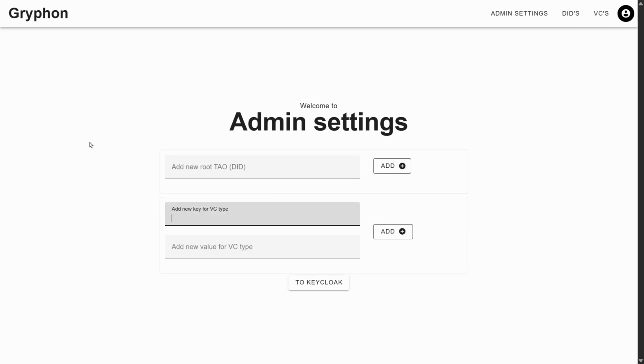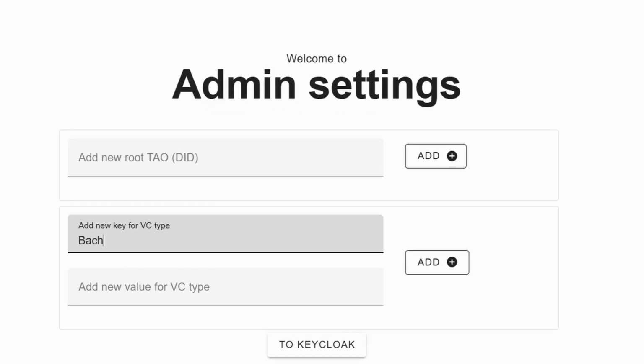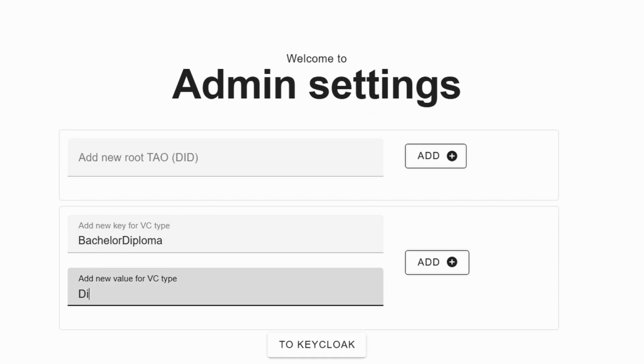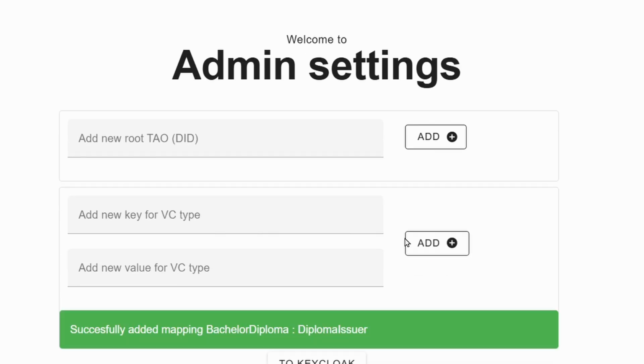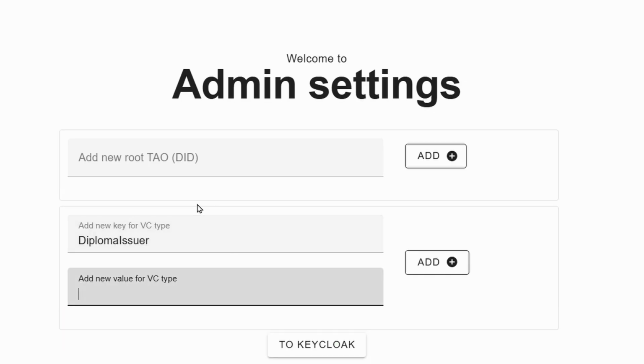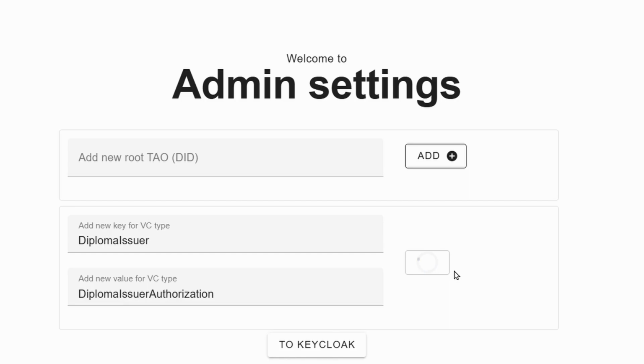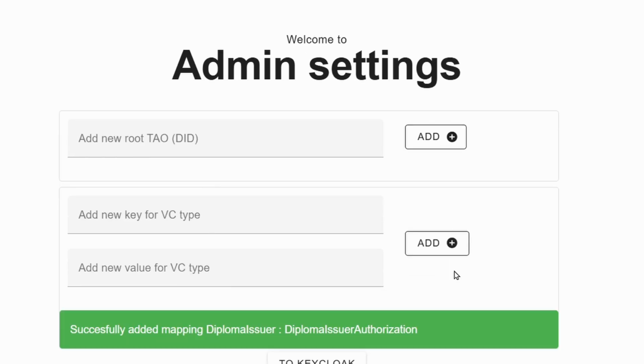Now I create mappings to define the valid types of VC that can be issued and which authorization is required to issue them correctly. For example, I create the following two mappings. Bachelor diploma is mapped to diploma issuer. This ensures that valid bachelor diplomas can only be issued by entities with a VC of type diploma issuer. The second mapping is from diploma issuer to diploma issuer authorization. This in turn ensures that only an entity with a valid diploma issuer authorization VC can decide who can issue diplomas.